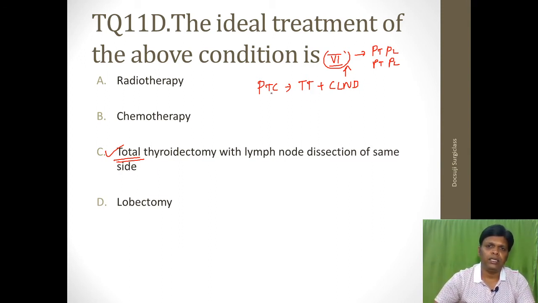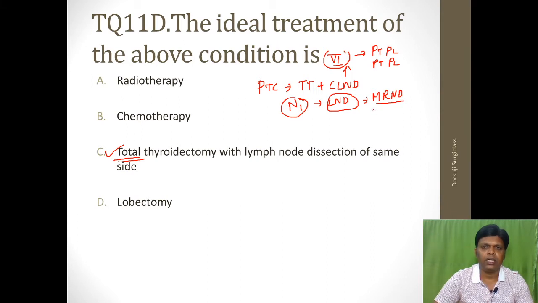And additionally, if the patient has N1, that is, lymph node metastasis is present, then you can do the lateral neck dissection, otherwise called MRND, modified radical neck dissection. That is type 3 MRND you have to do.